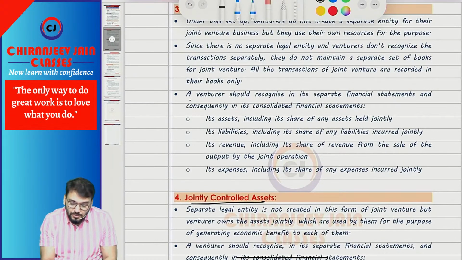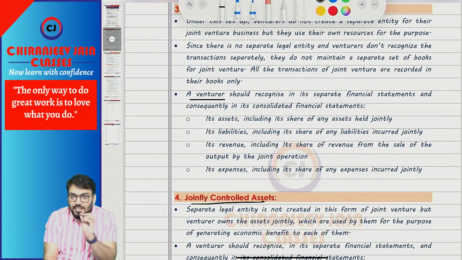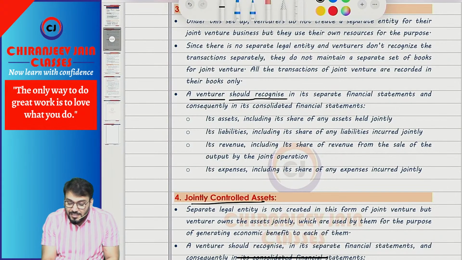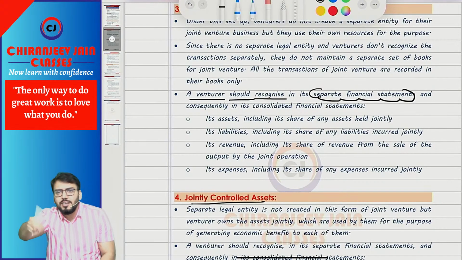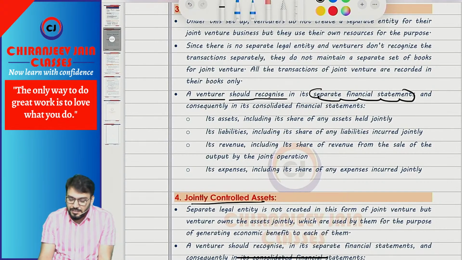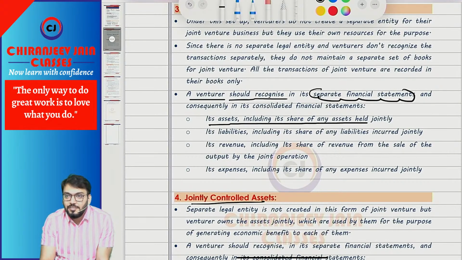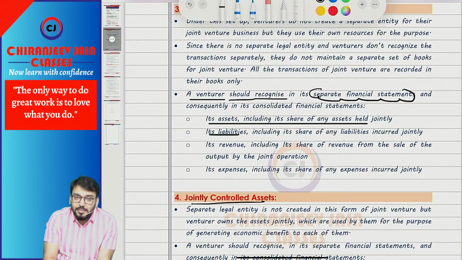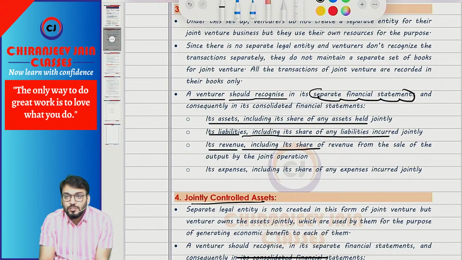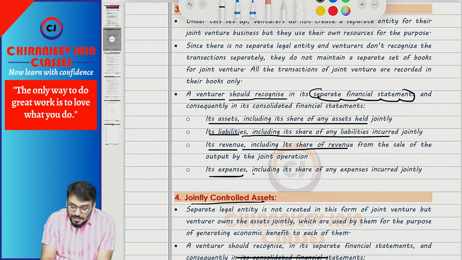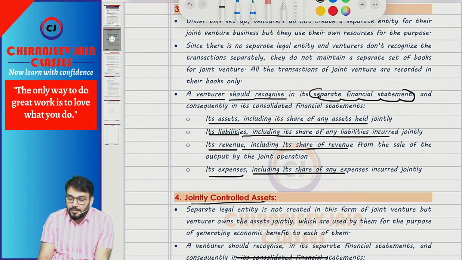So for JCO and JCA, the venturer, meaning the investor, should recognize in its separate financial statements and consequently in the consolidated financial statements, so from separate financial statements it will automatically come into consolidated financial statements, its assets including its share of any assets jointly held, its liabilities including its share of any liabilities jointly incurred, its revenue including its share of any revenue jointly earned, and its expenses including its share of any expenses jointly incurred.